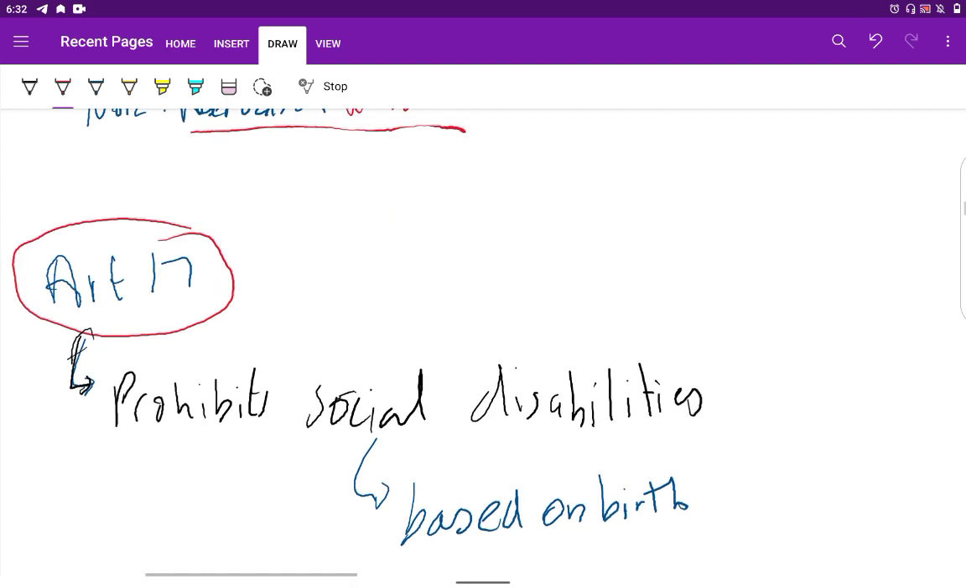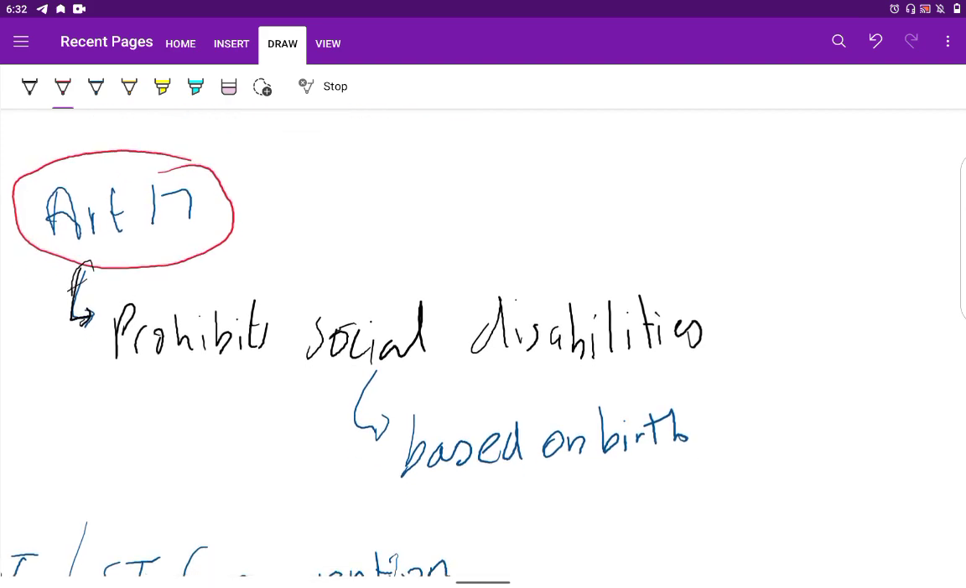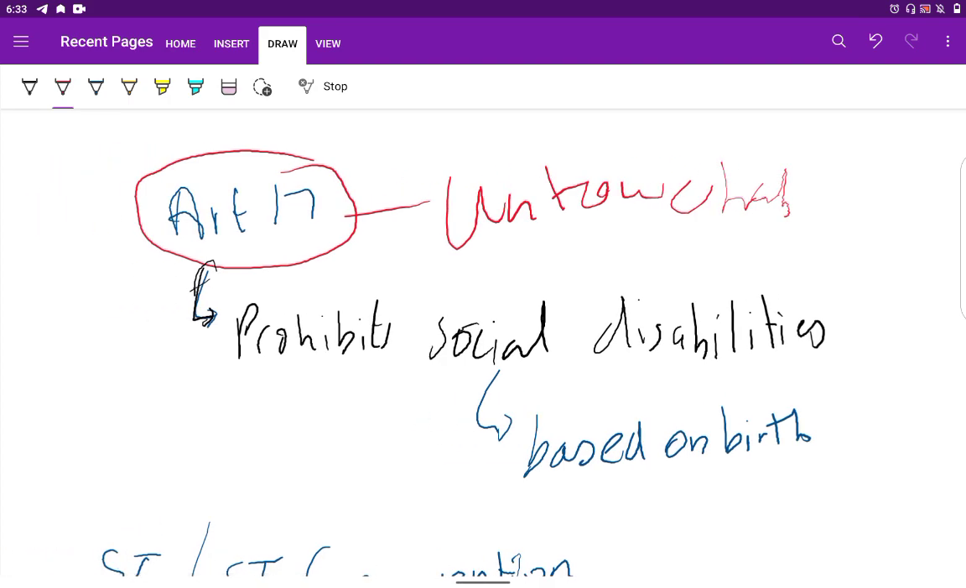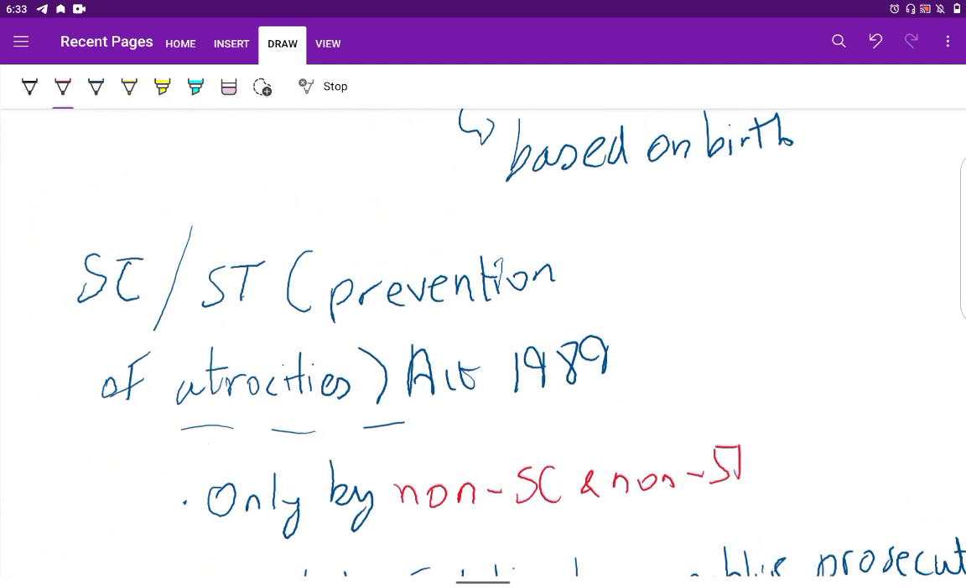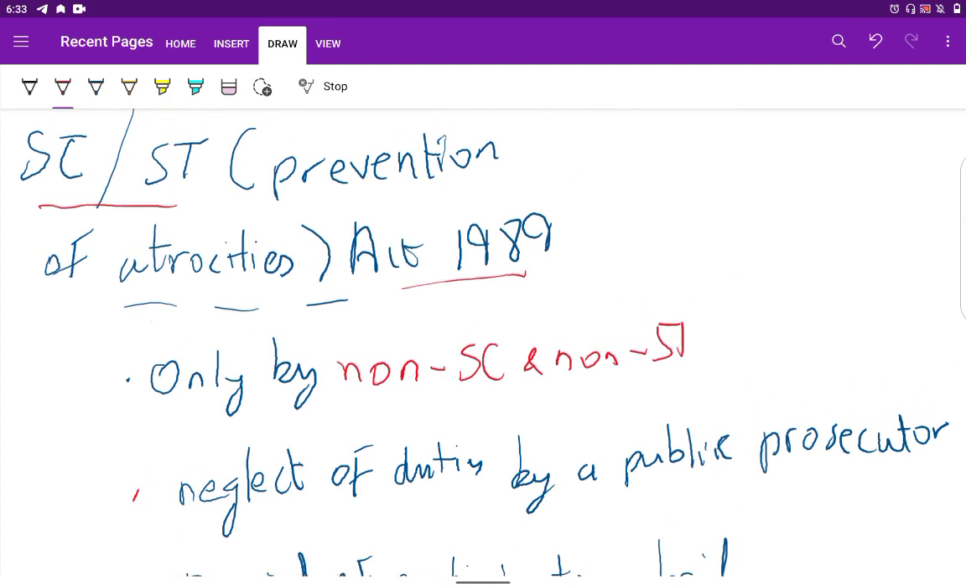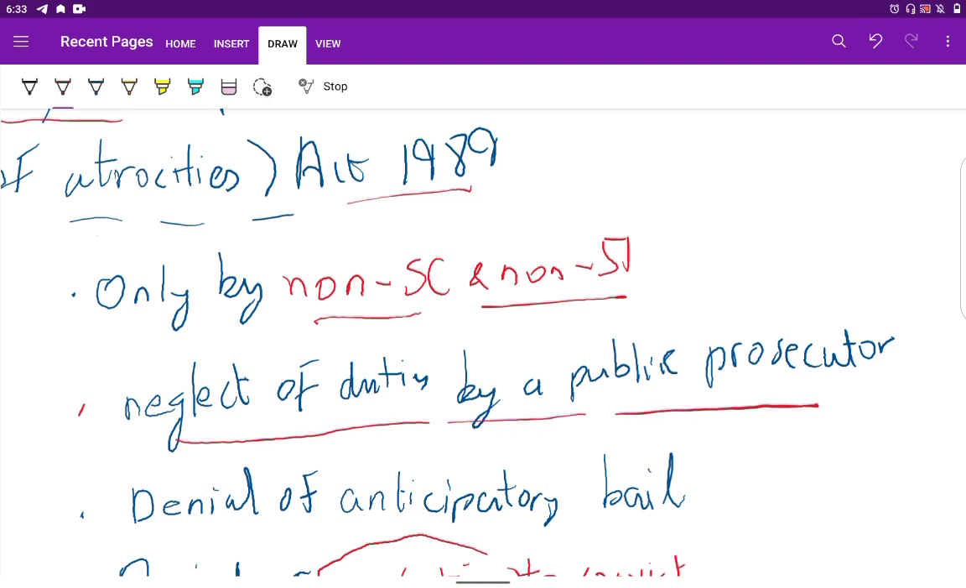Now, moving to Article 17 of the Constitution. Article 17 prohibits untouchability. Untouchability is a social disability based on birth. Many acts have been enacted in order to criminalize untouchability. One such act is the SC/ST Prevention of Atrocities Act. This act is only applicable when a non-SC or non-ST person commits a crime against an SC or ST person, and it can also be directed against government officials